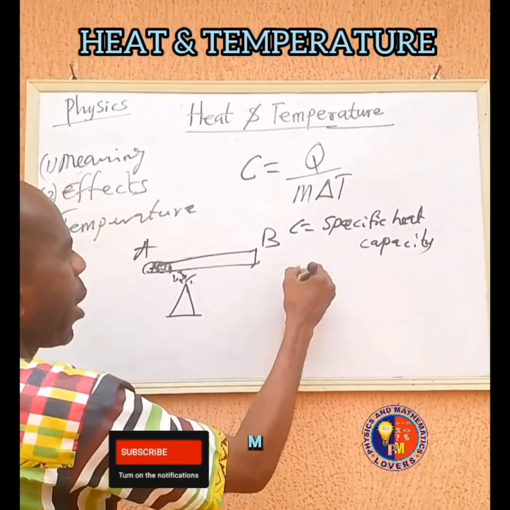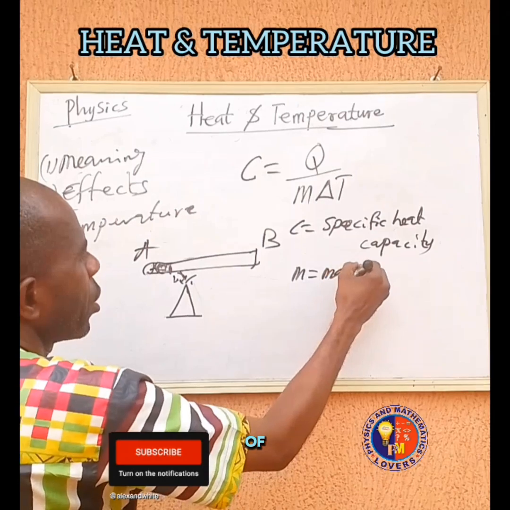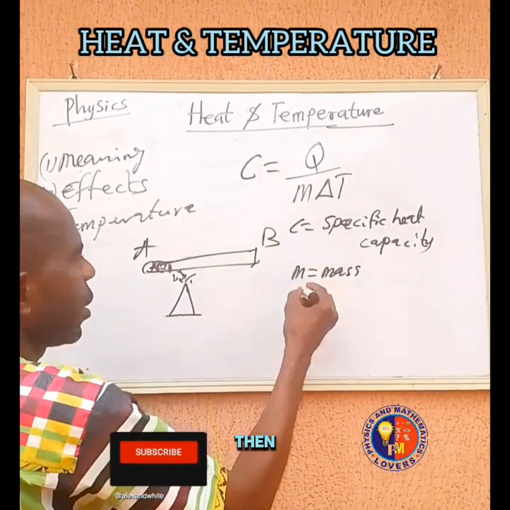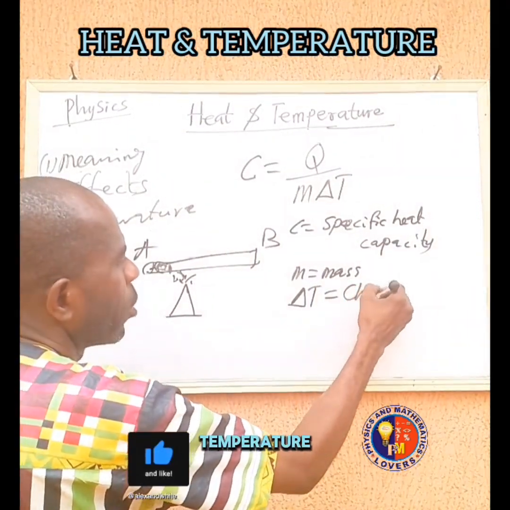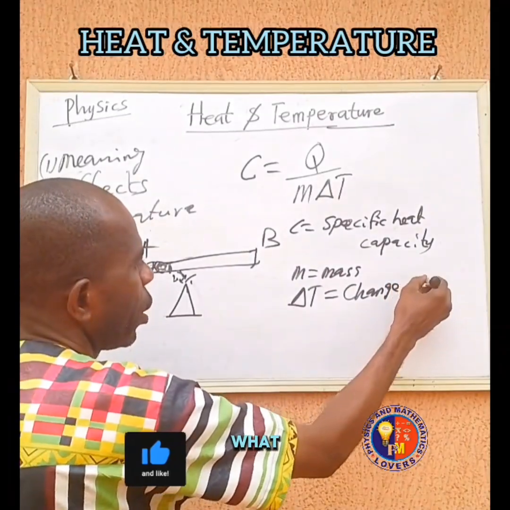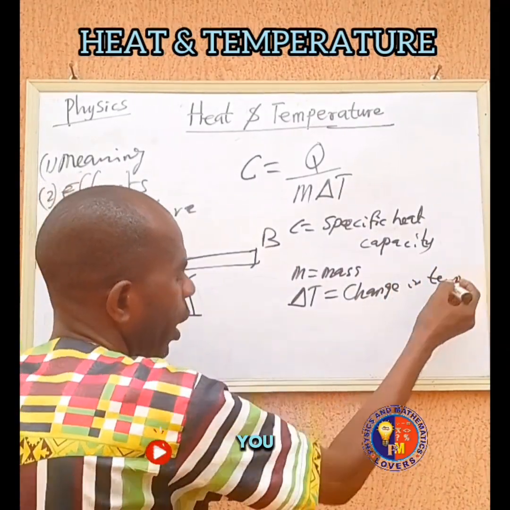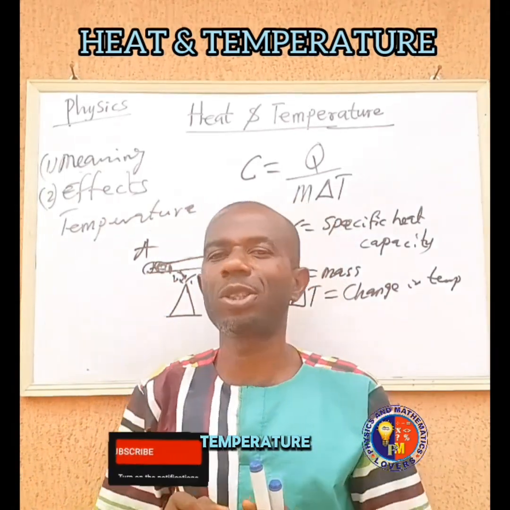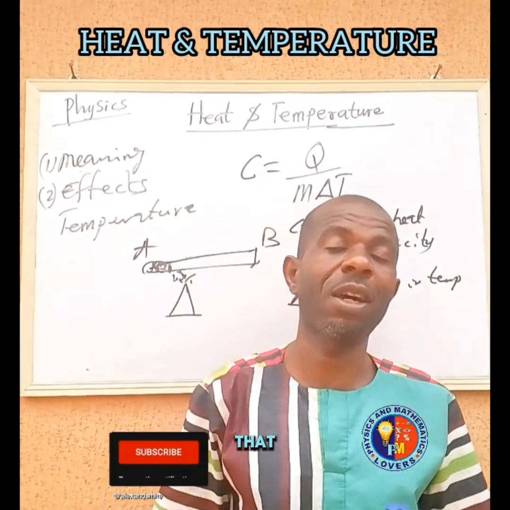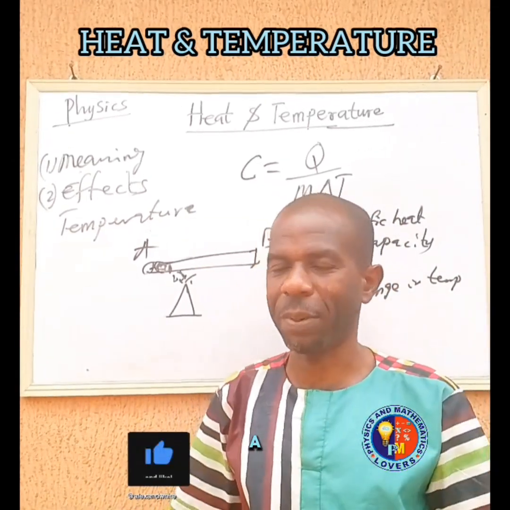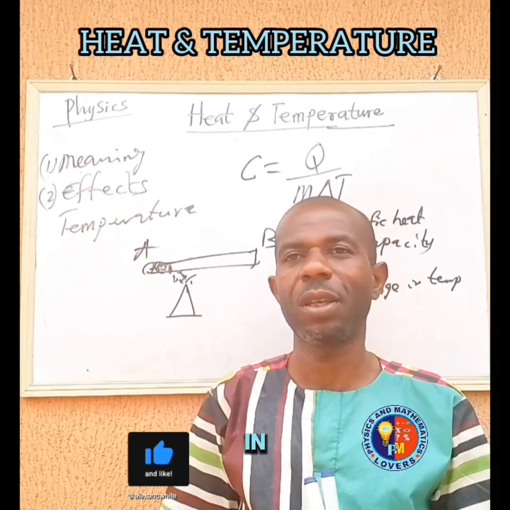While M is the mass of the body, this is called delta T, the change in temperature. So you can see that temperature plays an important role in determining the heat that flows within a body, or heat that is produced in a body.